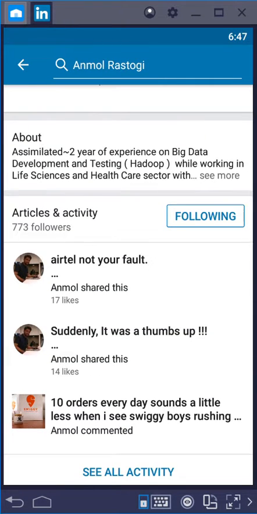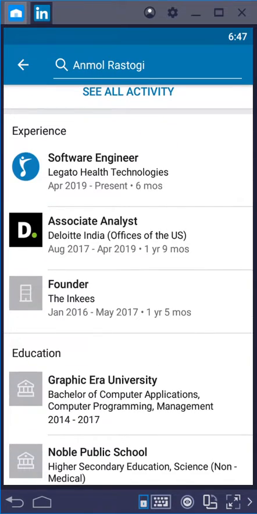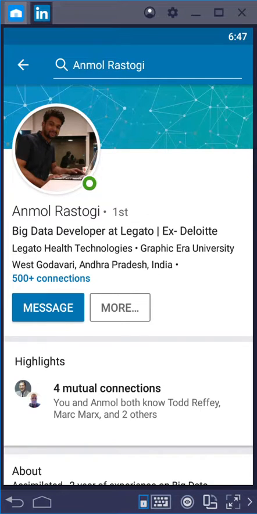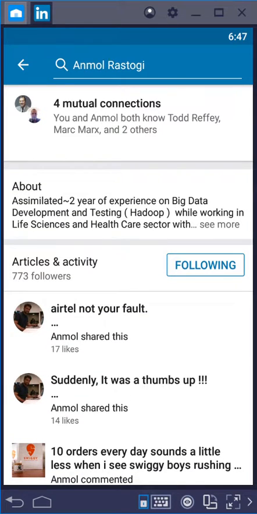Then I need to see that backed up in the about. I don't necessarily want to see that you've assimilated 2 years of experience. That I can get by quickly scrolling down here. I see 1 year 5 months, 1 year 9 months, and 6 months. So in a swipe, I can see how long you've done it. Or if I'm a recruiter, I could already put in a parameter that says I only want somebody that's had 2 years experience. So don't reiterate that. That's not the best way to utilize the space that you can see right there.